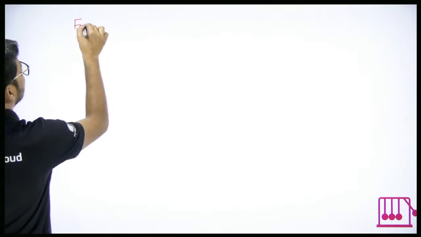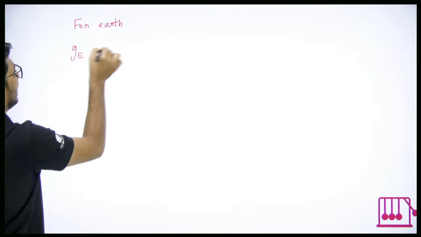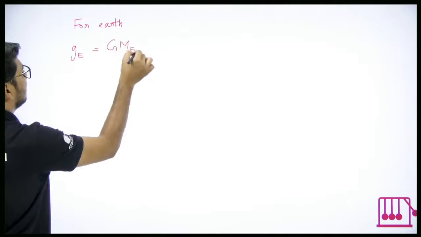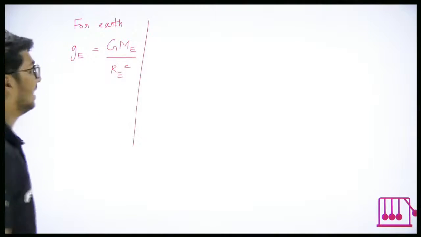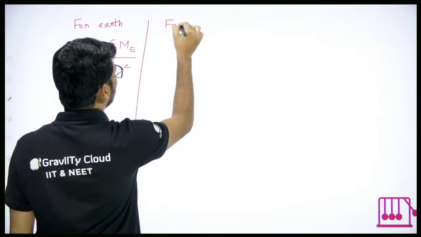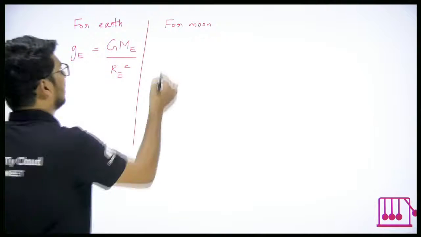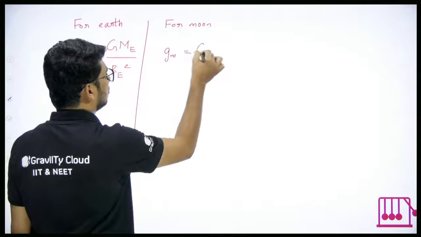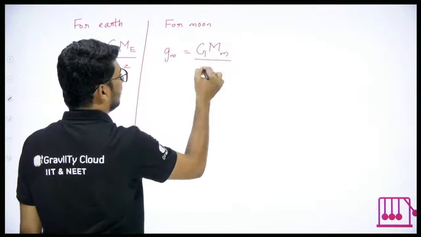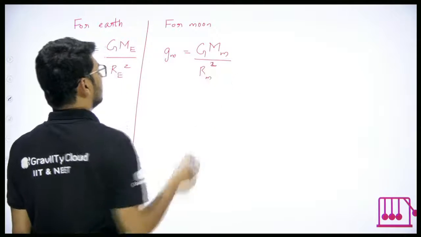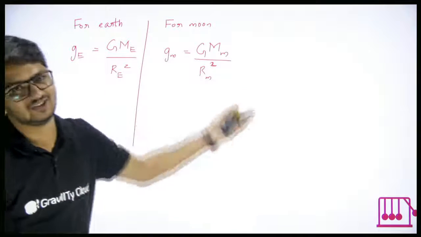see, for Earth, acceleration due to gravity on Earth, we have the formula capital G, mass of Earth and radius of Earth square. But if I need it for moon, then in place of Earth, I have to take moon. So acceleration due to gravity on moon is equal to capital G into mass of moon upon radius of moon square. So just that, in place of E, you take M. In place of Earth, you take moon.